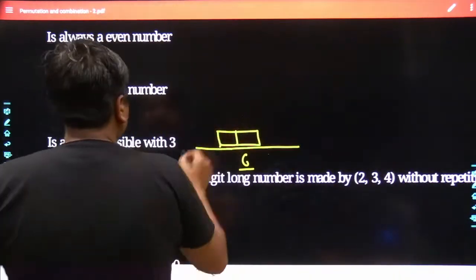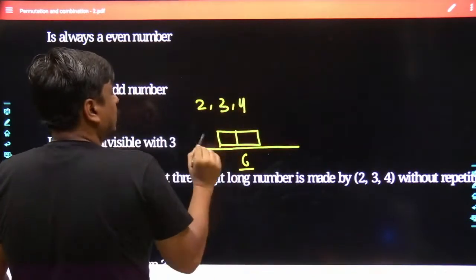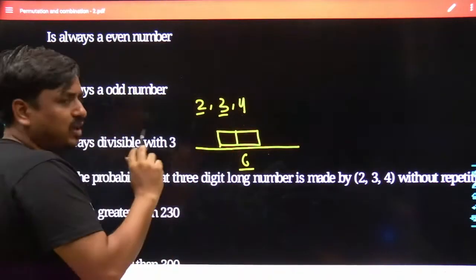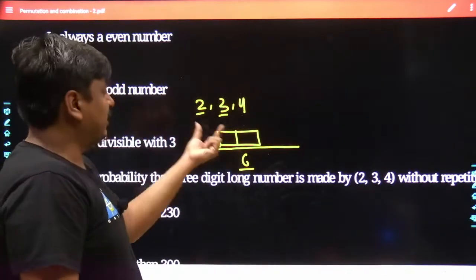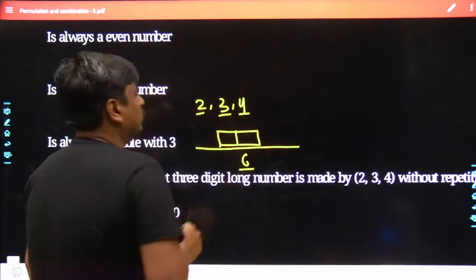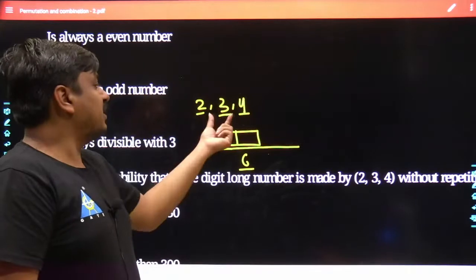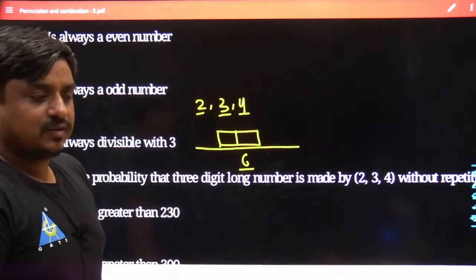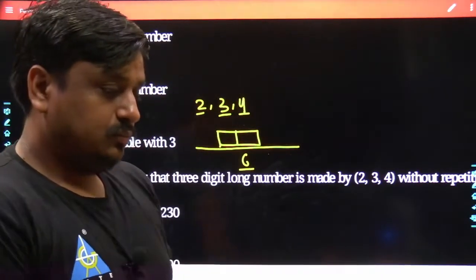So what are the different digits we had? We had 2, 3 and 4. Anyways, the 2 digits have to be picked out. They cannot be 2 and 3, neither in the form of 23 nor in the form of 32, because their addition would be 5 and 5 is not divisible by 3. Similarly, you can't select 3 and 4 together. If you select 3 and 4 together in the form of 34 or 43, their addition is 7, and 7 is not divisible by 3. Agreed?